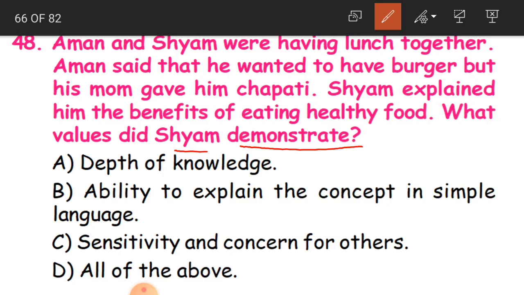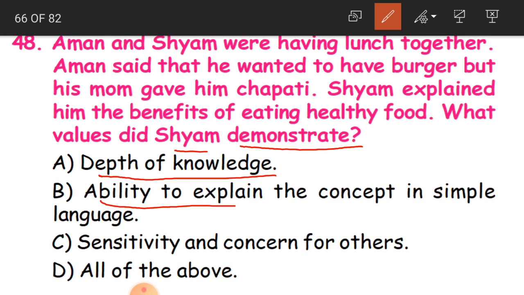And what values did Shyam demonstrate? Here, what good values did Shyam show? Demonstrating is nothing but explaining here. The options are: depth of knowledge. Did he give him very detailed knowledge?